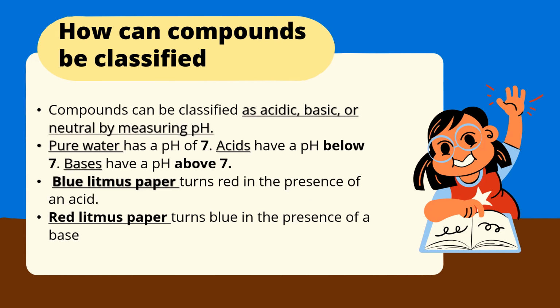Let's talk about the compound. How can we classify compounds? A compound can be acid, base, or neutral. Like what? Water. Water is a compound, but it's neutral. Its pH is 7. The acid is below 7 and the base is above 7. Now, if blue litmus paper turns red, it's an acid. If red turns to blue, it's a base.